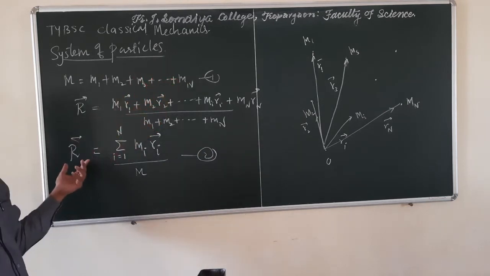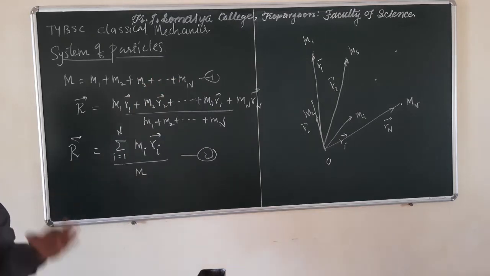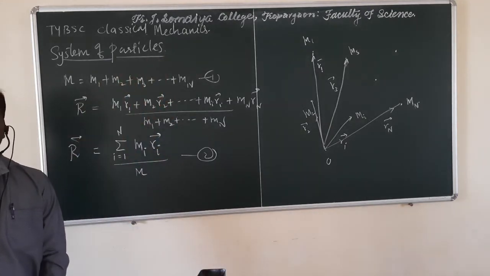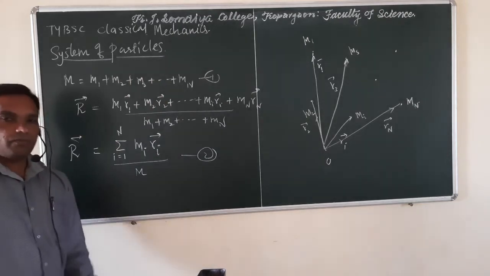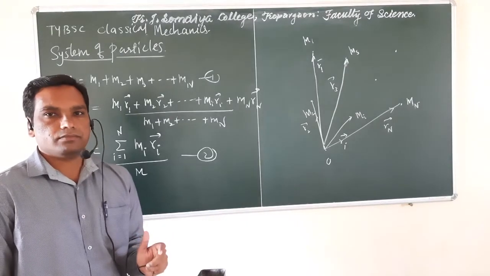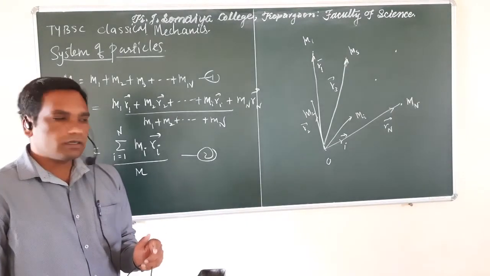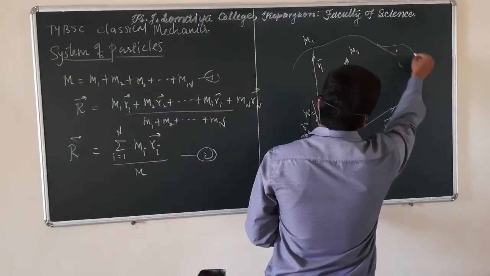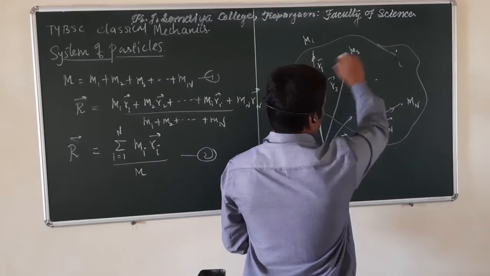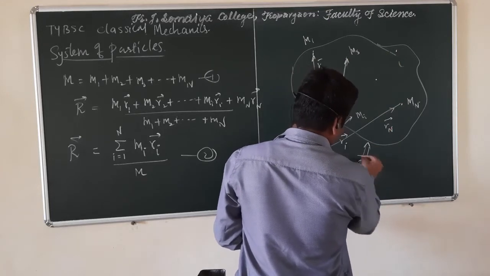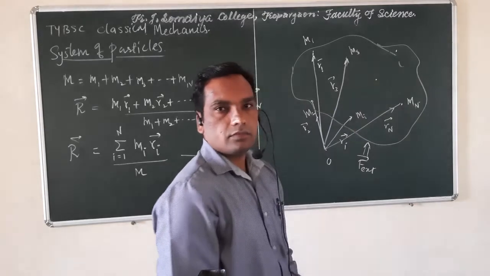Now, after defining the center of mass, we have to apply Newton's second law of motion to that whole system. Before that, we know that for applying Newton's second law, we must consider the external force acting on that system. How do we find that external force? Suppose this is a system in which masses are distributed and you apply an external force to hold the masses.